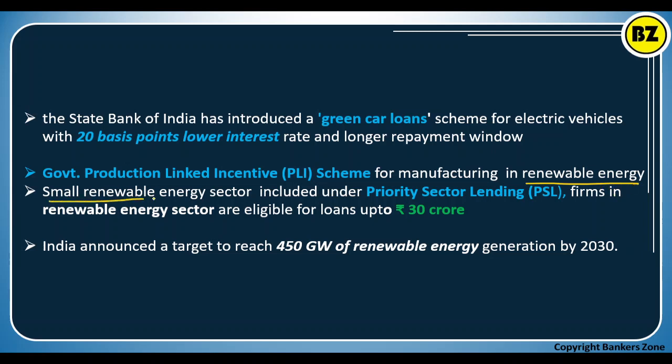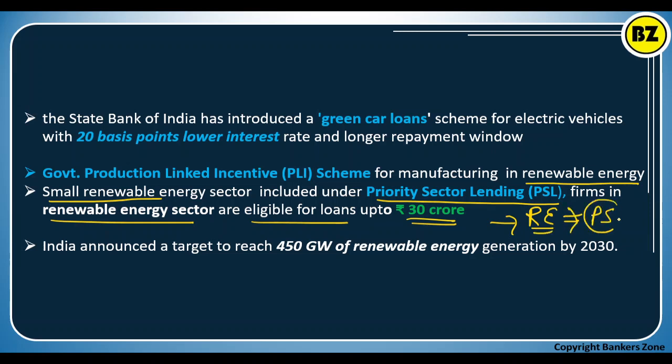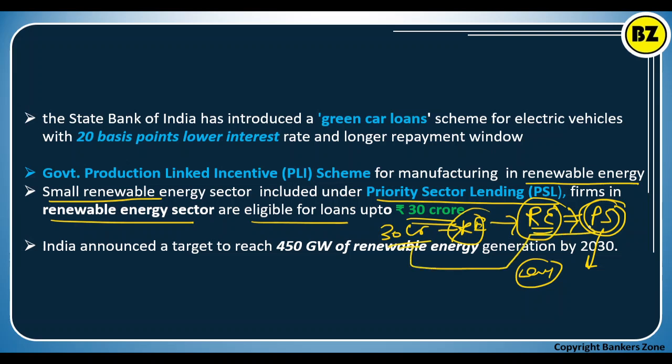Now the small renewable energy sector is included in priority sector lending, for firms in the renewable energy sector which are eligible for loans up to 30 crore. See, giving loans to renewable energy is now part of the priority sector. Priority sector means these are the sectors which should be given some priority while giving loans. This is the RBI guideline, and renewable energy is included in that priority sector. According to the guideline, loans up to 30 crore should be given to renewable energy, and that can be counted in the priority sector.